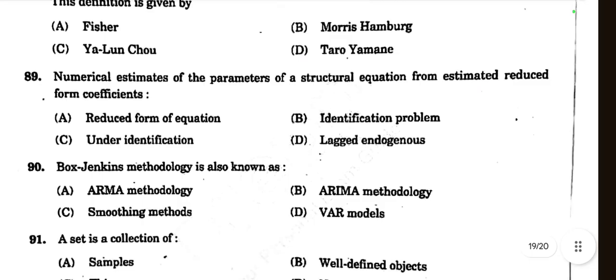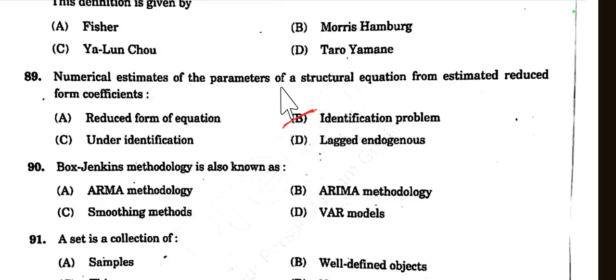Then question number 89. Numerical estimates of the parameters of a structural equation from estimated reduced form coefficients are called reduced form of equation, identification problem, under identification or lagged endogenous. It is called the identification problem.